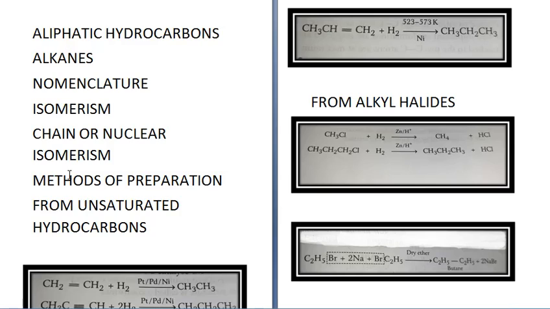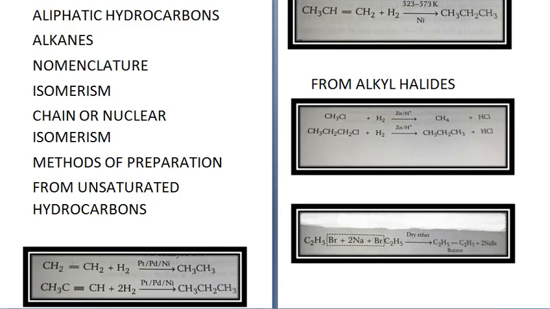Okay. Now conformation of alkanes has been removed from your syllabus this year. We'll move on to the methods of preparation of alkanes. Now first method is from unsaturated hydrocarbons. But you know what is unsaturated hydrocarbon? Which have a double or a triple bond.